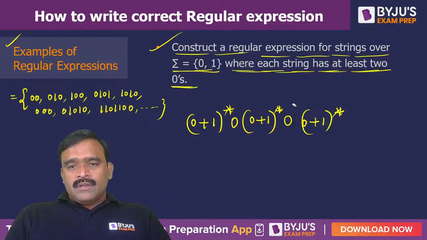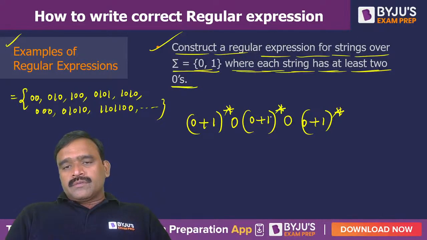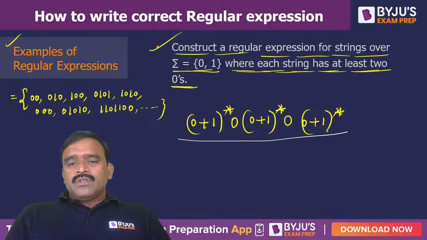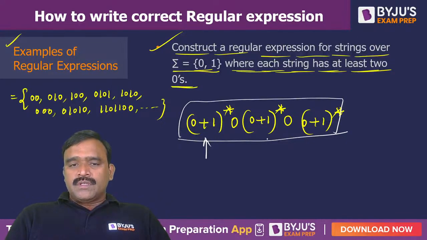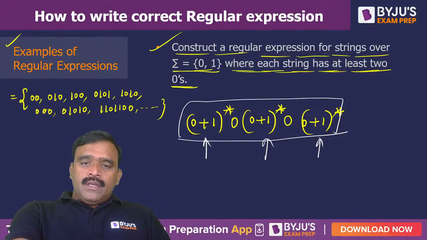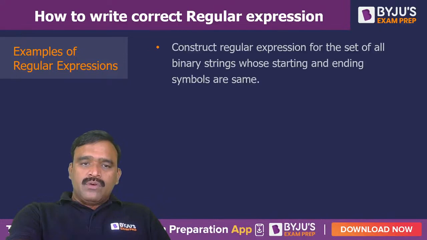This is how we can give at least 2 zeros. All combinations of zeros and ones containing at least 2 zeros. Hope you people understood. So 0 1 0 works, because 0 plus 1 whole star gives you any combination of zeros and ones here. Okay, shall I carry on with the next question? Okay, and we have seen all these questions. Now coming to the next question.